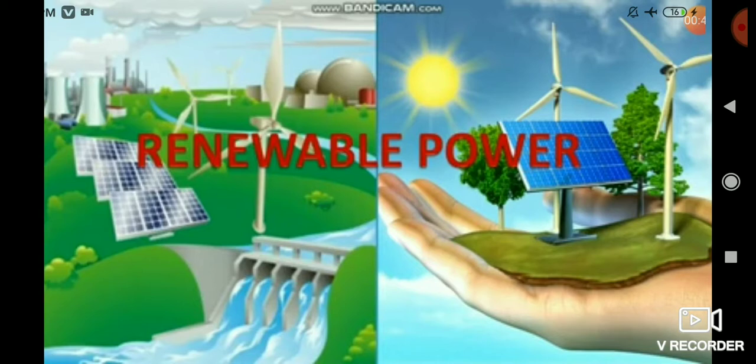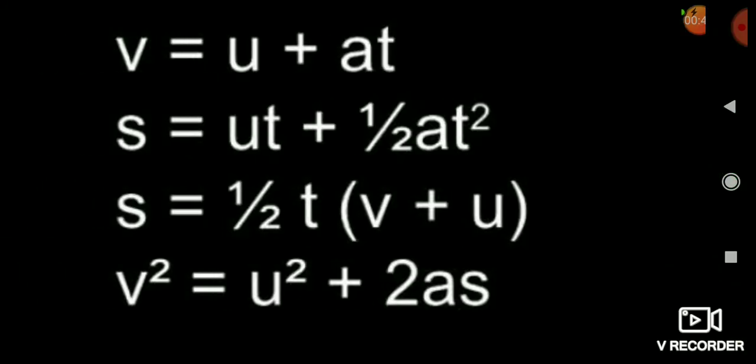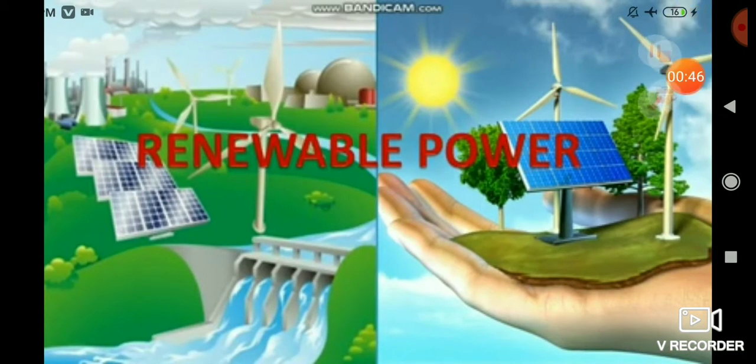And friends, let's move to the portion from where the GATE questions are asked. Now friends, see the formula for wind power. Wind power is the power generated by our windmill, and there are two different terms: one is the actual power and another one is theoretical power.